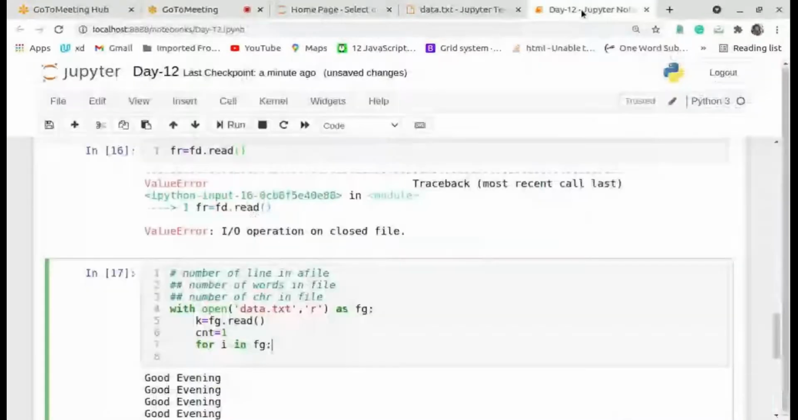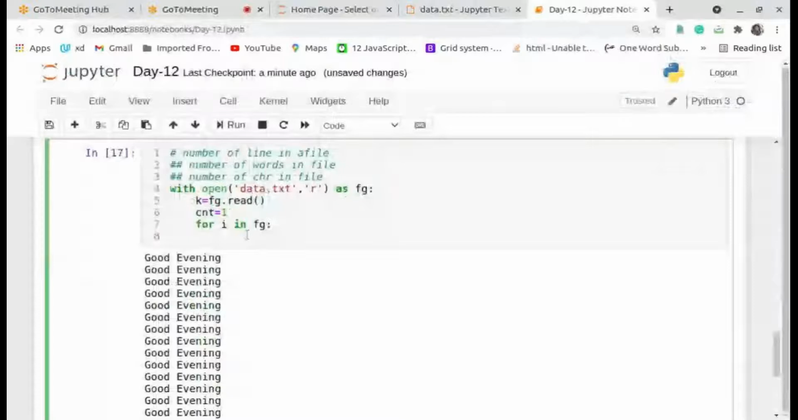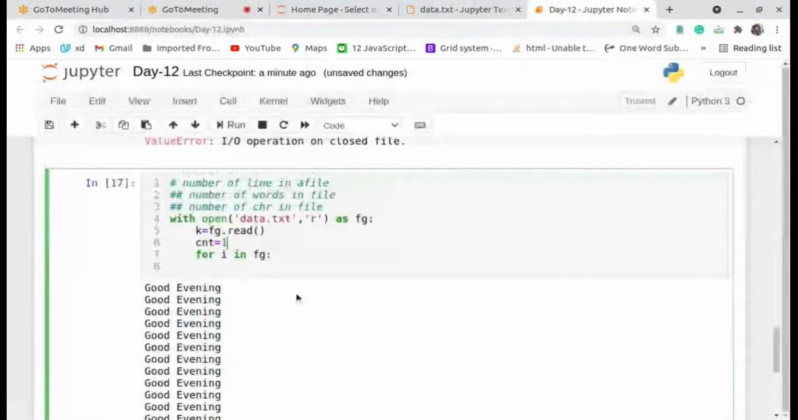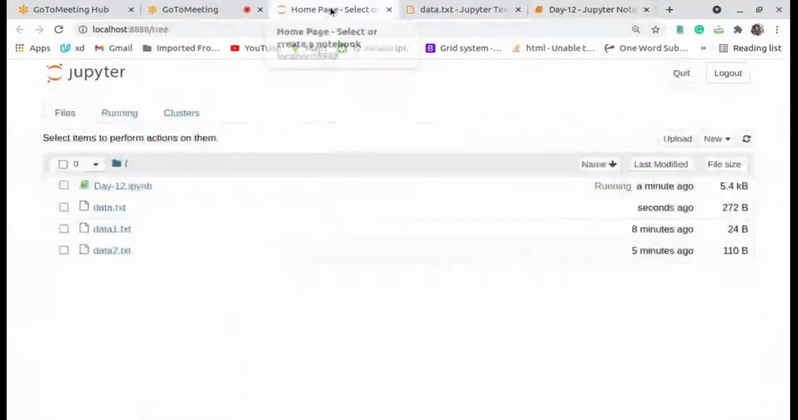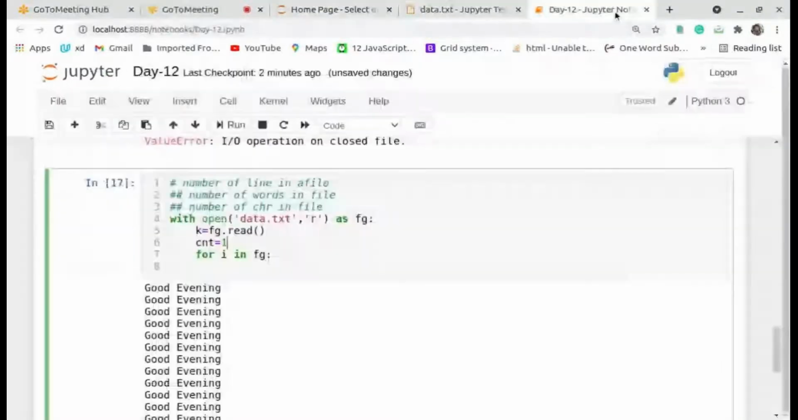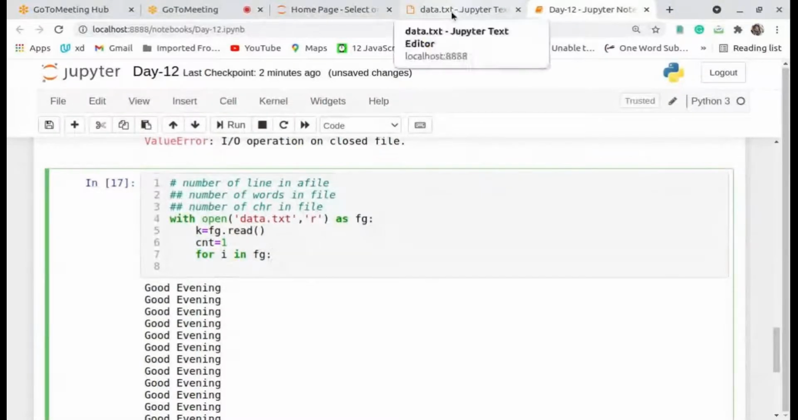Take one variable, cnt equal to 1. Now we have to count the number of lines in a file. That's why first I open the file, and after that I read the file, and again I take the one variable cnt equal to 1. After that I take one loop. Now we have to iterate over the file data to count the number of lines.